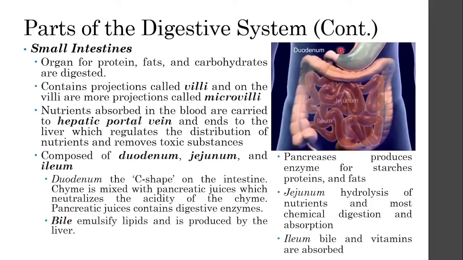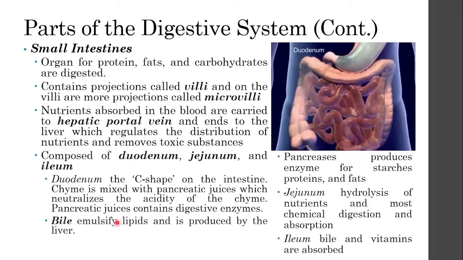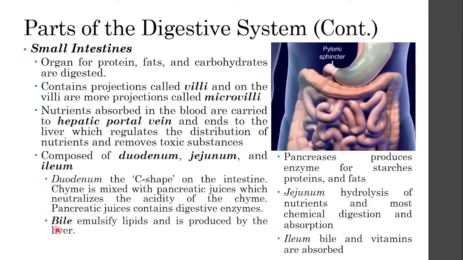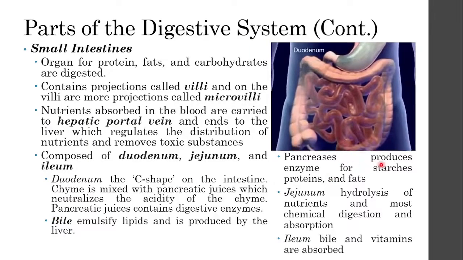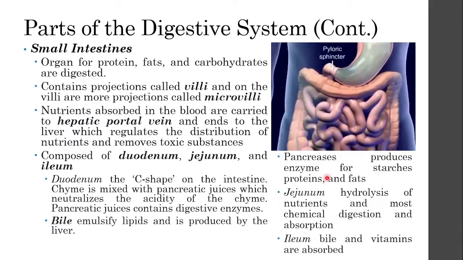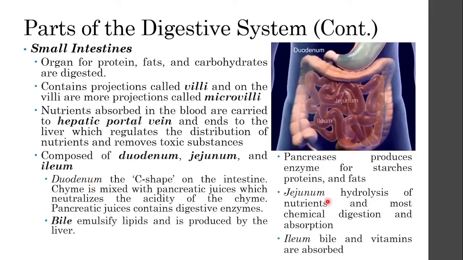There is bile. So bile is also mixed in the duodenum. Bile is another enzyme released by the liver to emulsify and digest lipids or fats. And this is produced by the liver, but it is stored in your gallbladder. And then you have your pancreas that produces again to remove the acidity on your chyme and to produce enzymes for starches and proteins. All of this is happening in the duodenum, and then it moves to the